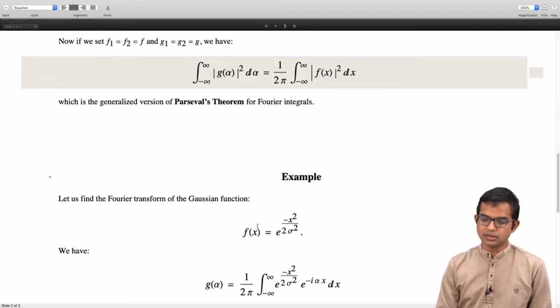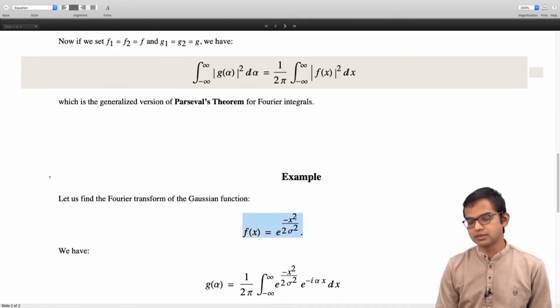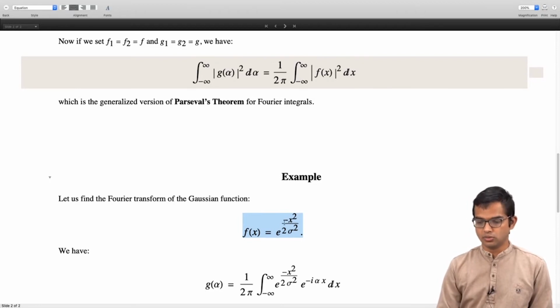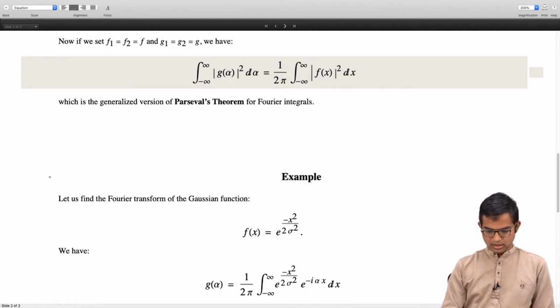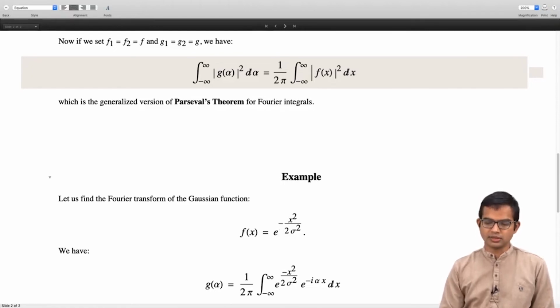You have to read this carefully and understand that really I'm referring to exponential of minus x squared by 2 sigma squared. So if I do this, maybe it will look better. Yeah, I guess this is a bit better.